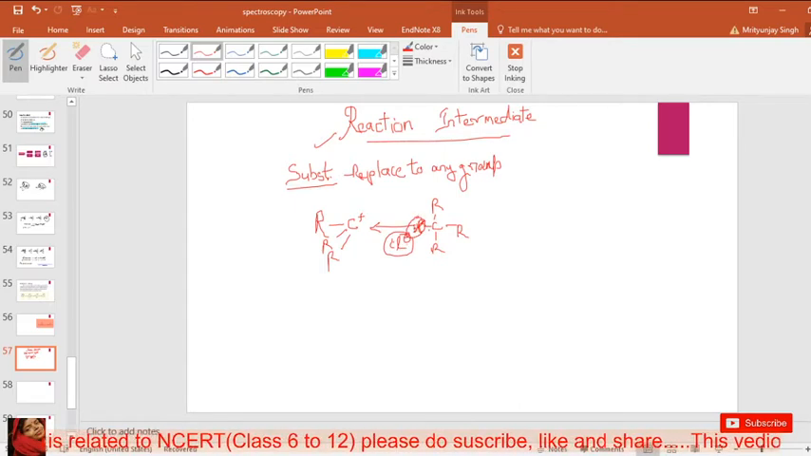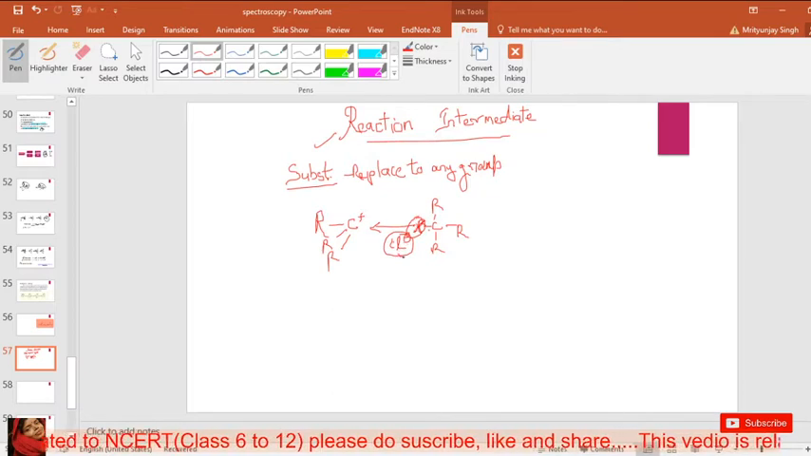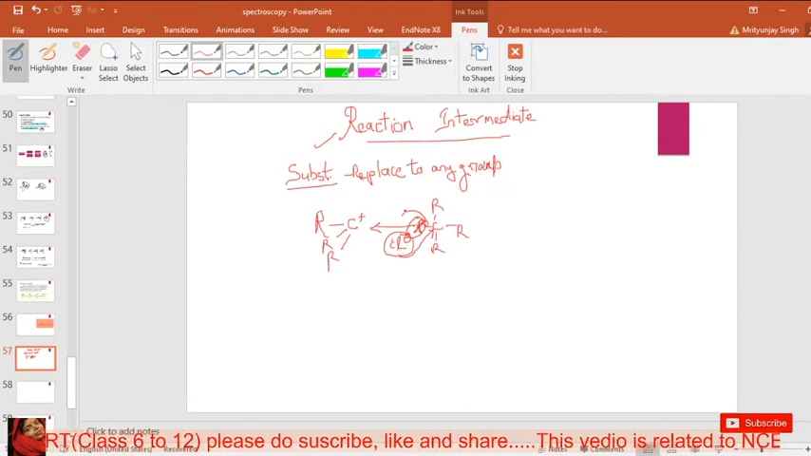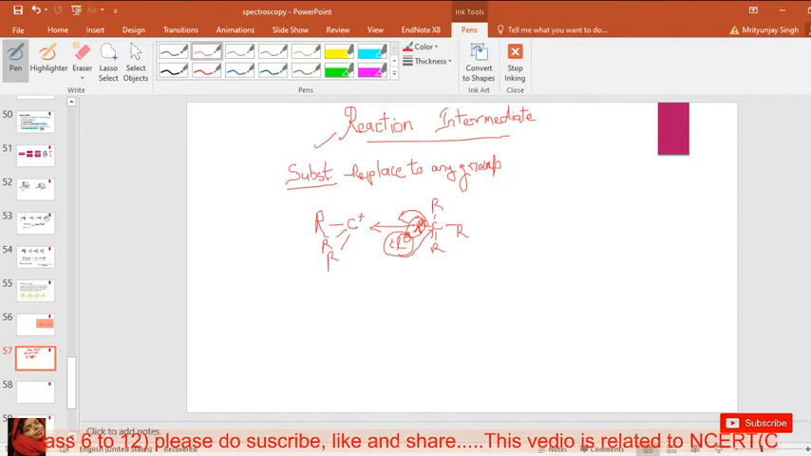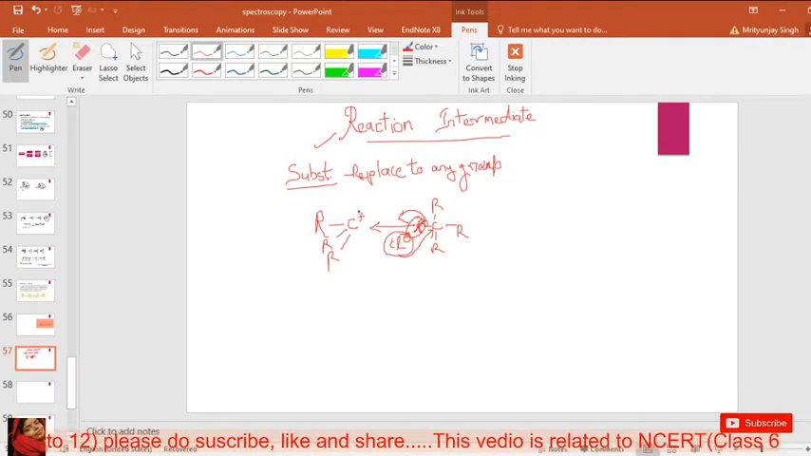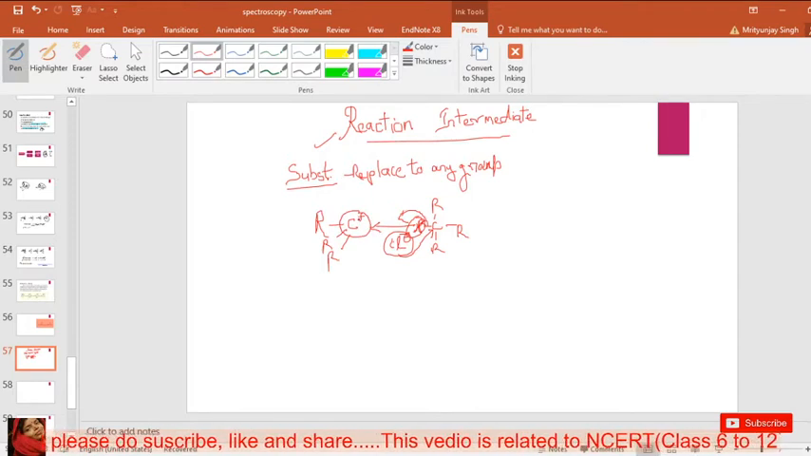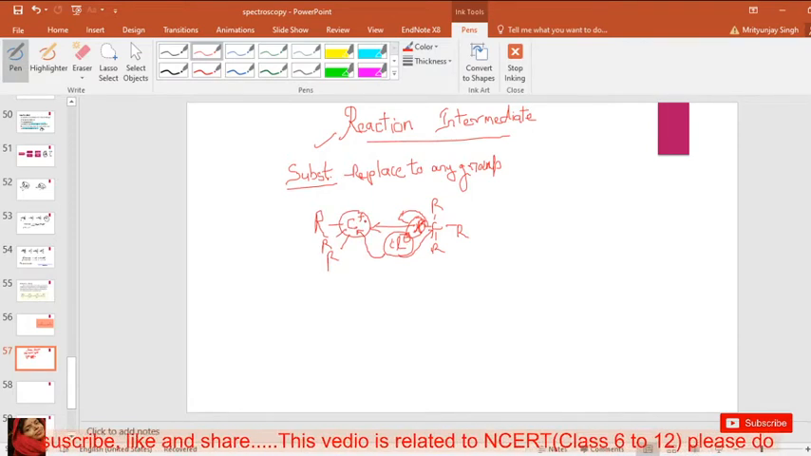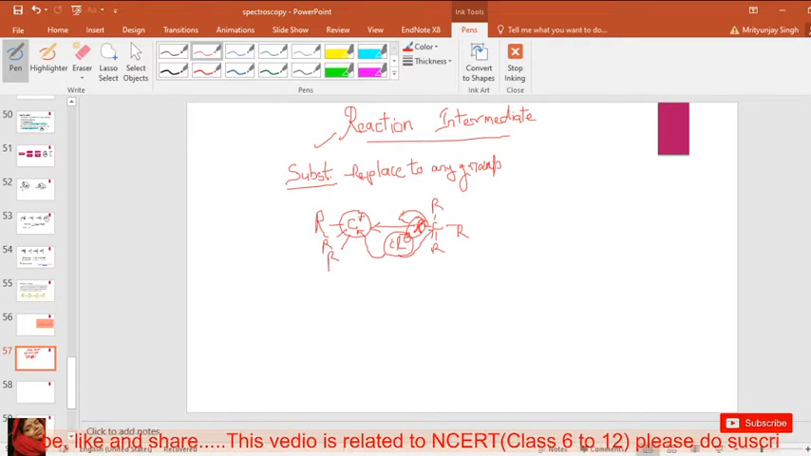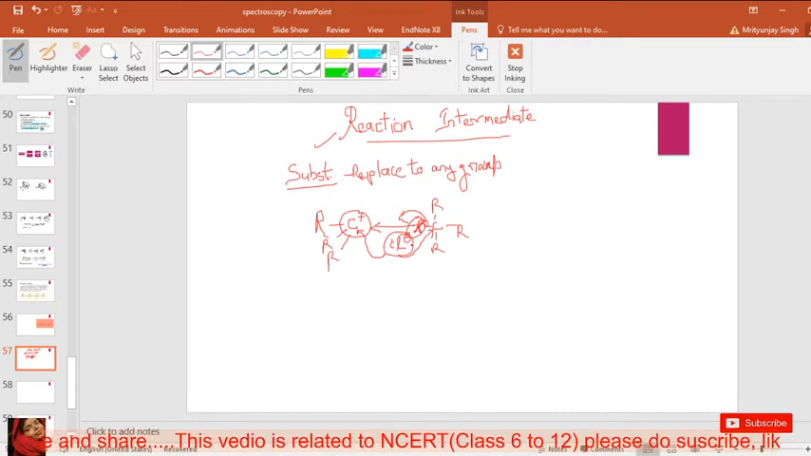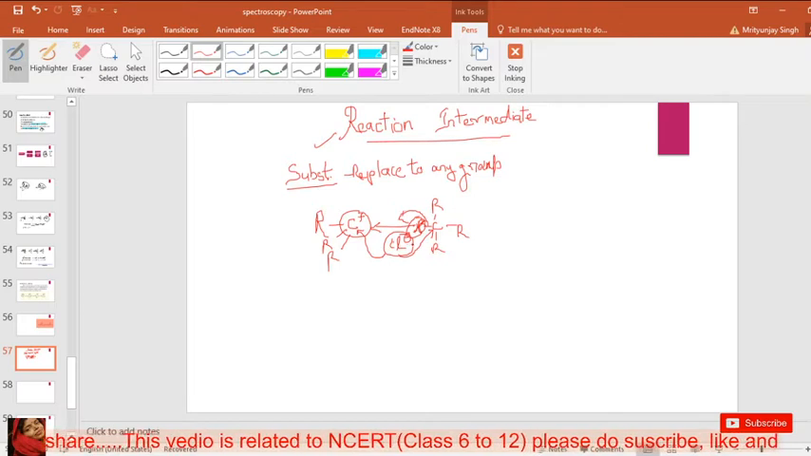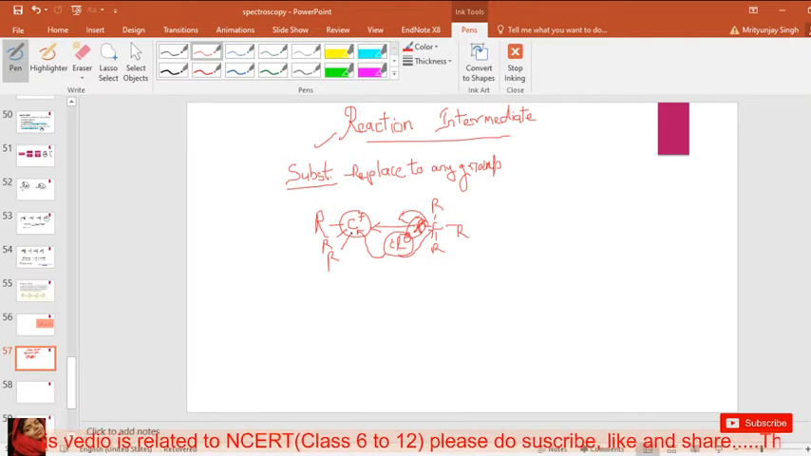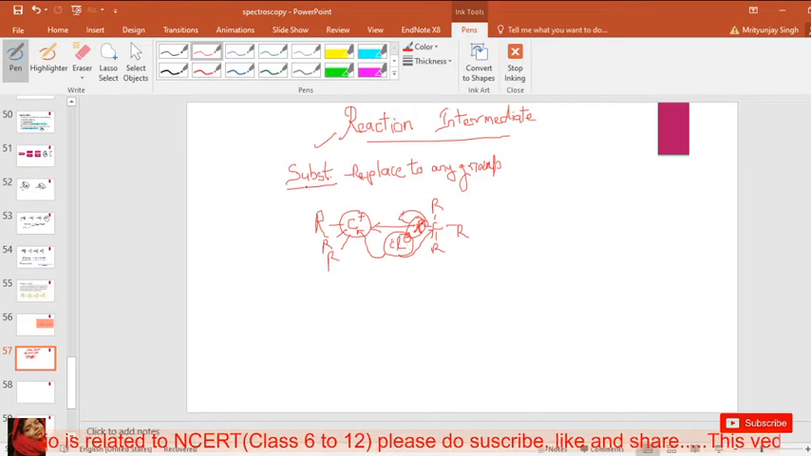Then the chlorine attacks the center carbon, because this group is replaced from this position, and this carbon is converted into an electrophile. Because the carbon has a low electron density and the chlorine has a high electron density, the chlorine plays the nucleophile role. So this type of reaction is called a substitution reaction.